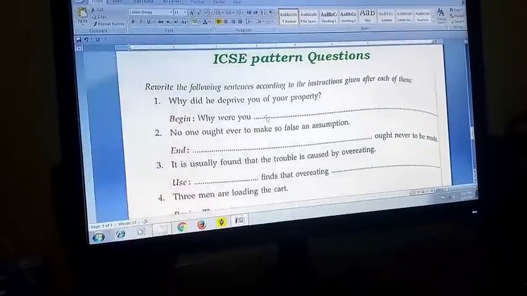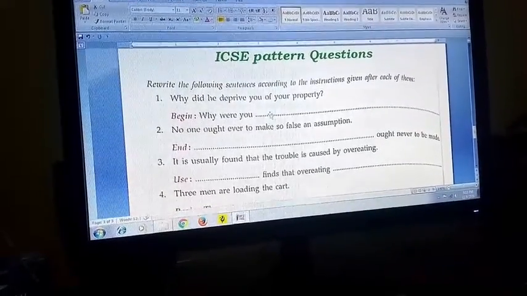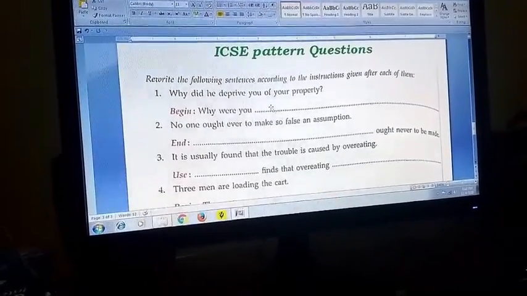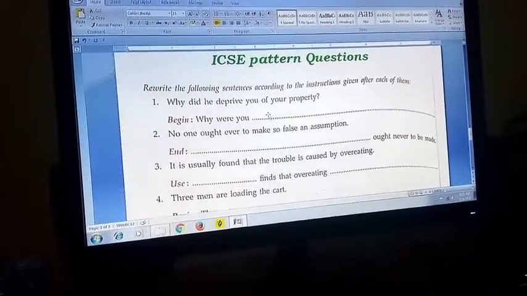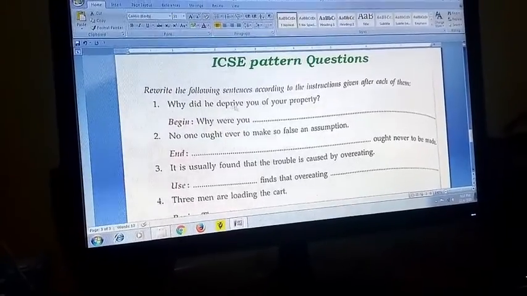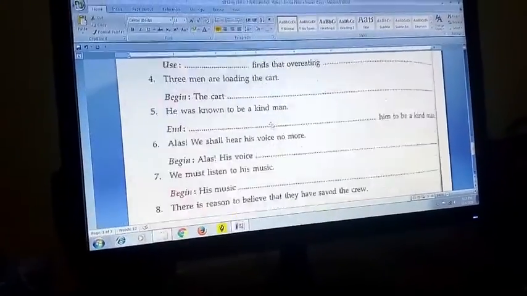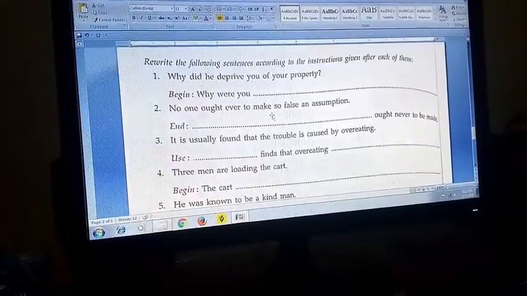to straightway write "change to active" or "change to passive," but they will obviously do it. They will give you the question in the form of "do as directed," and the directions will be given in the bracket. So these are a few examples that I am giving you.